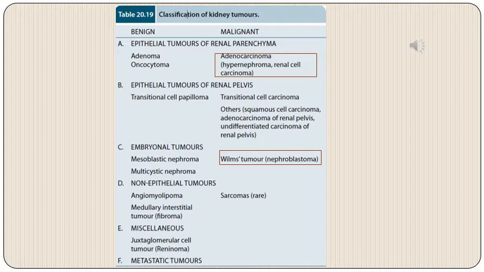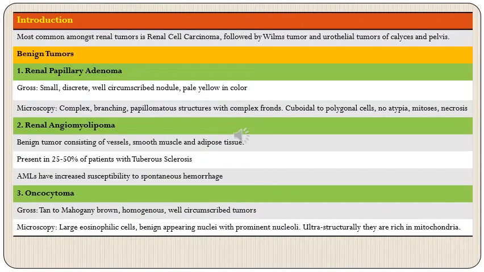So we will mainly be talking about renal cell carcinoma and, very briefly, about Wilms tumor. Wilms tumor has already been discussed in pediatric tumors, so I will not discuss it in much detail, but still because it is an important tumor, I will just quickly go through it. So let's start with epithelial tumors of renal parenchyma. The most common tumor amongst renal tumors is renal cell carcinoma, which is followed by Wilms tumor and urothelial tumors of calyces and pelvis.